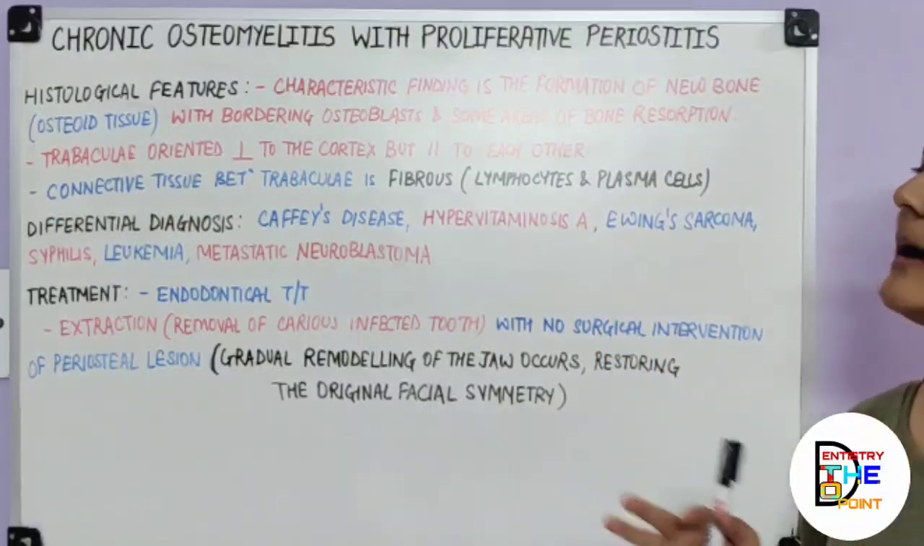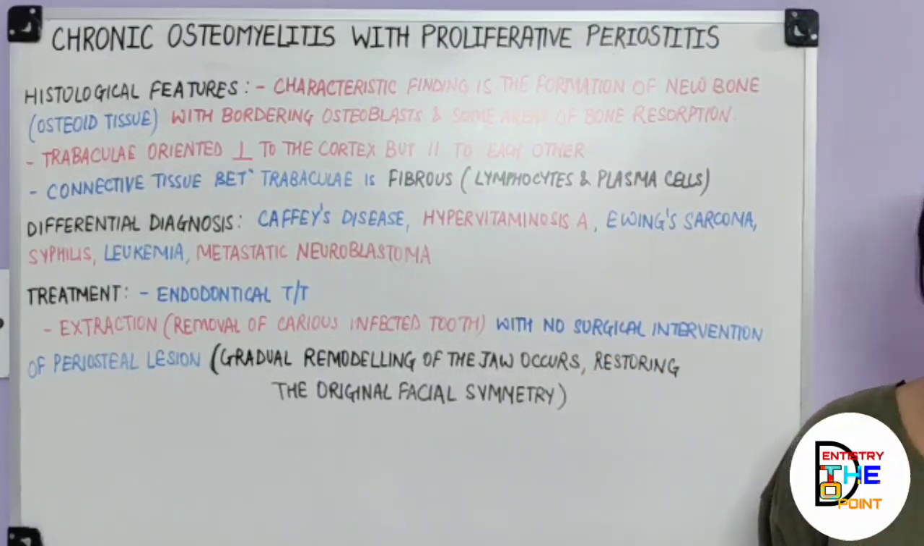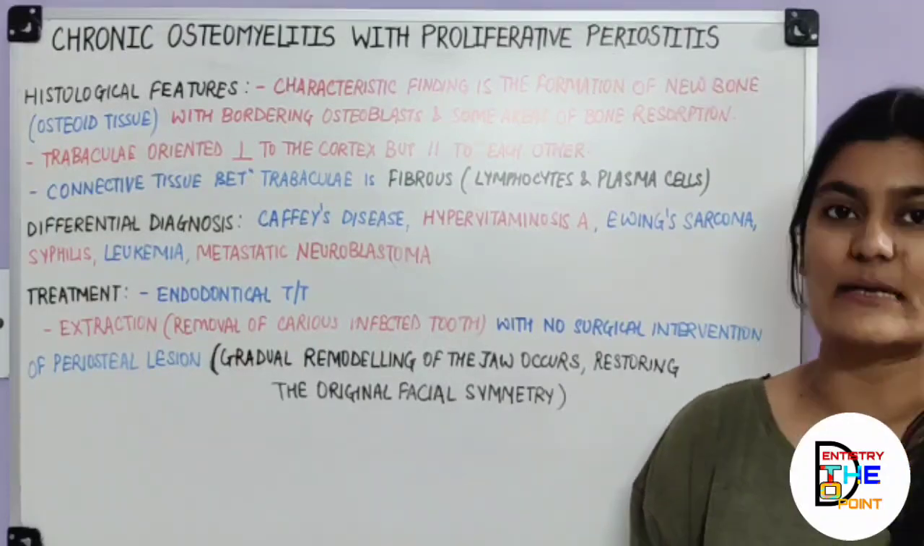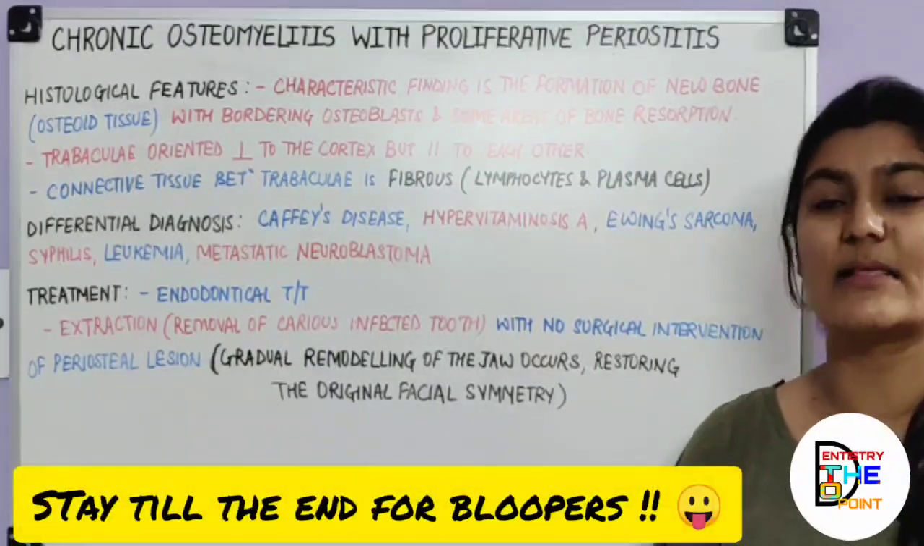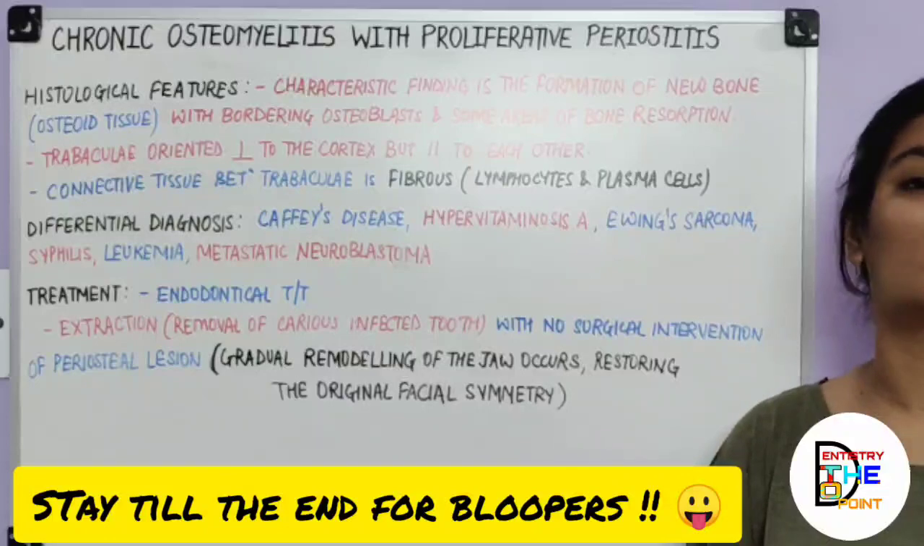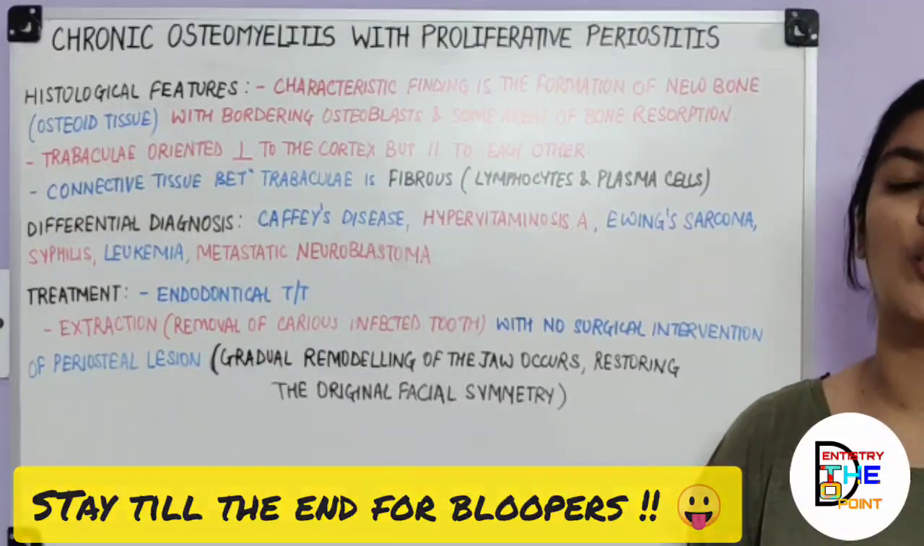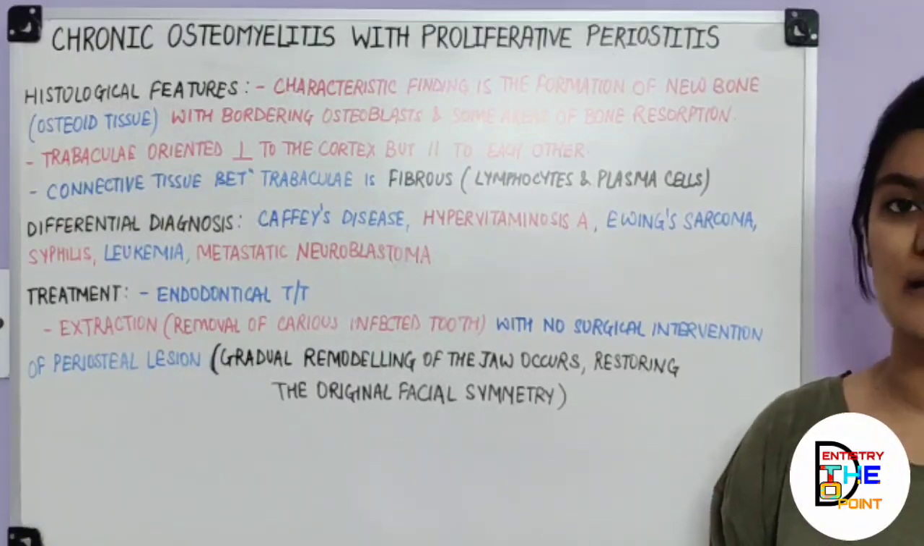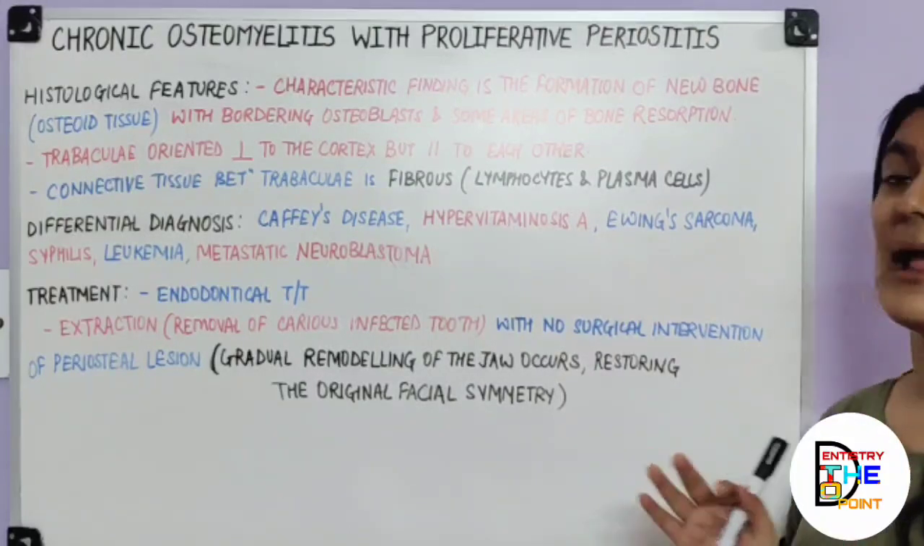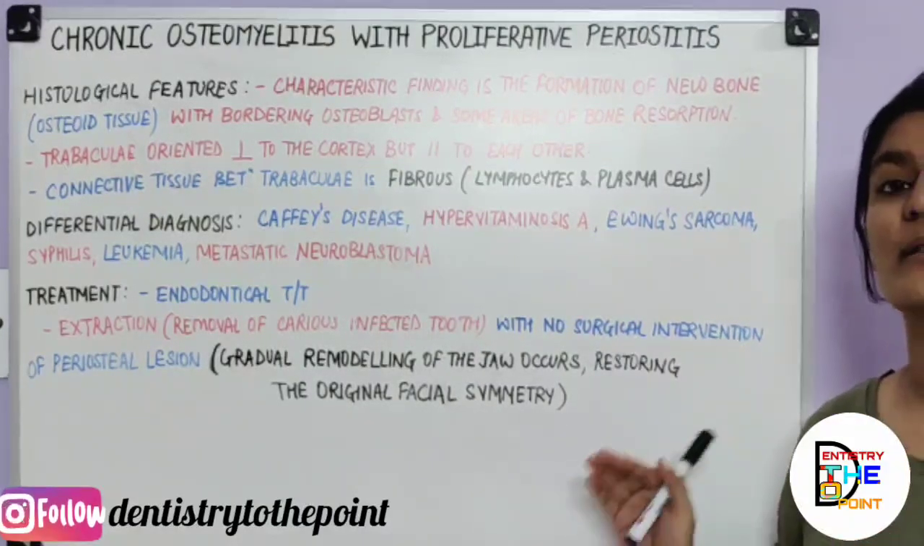So this is all about chronic osteomyelitis with proliferative periostitis or Garre's osteomyelitis. This is a very important topic usually asked as a short note question or a long note question in your oral pathology exams. So be thorough with it, and I hope that I have made this clear to you.